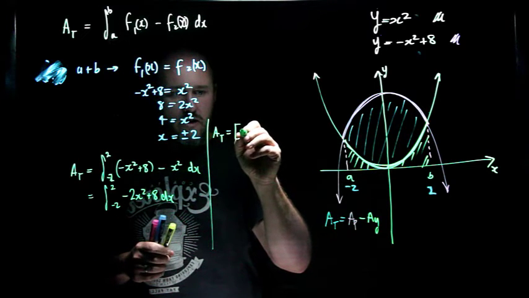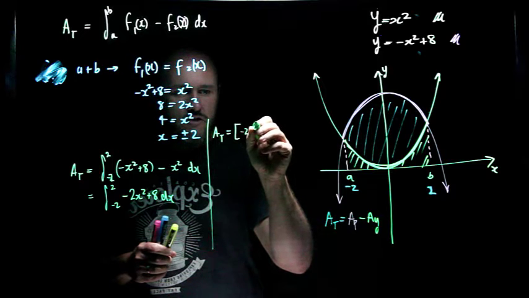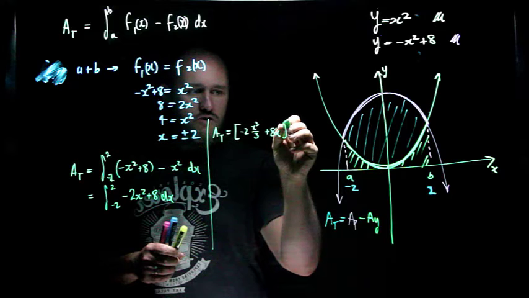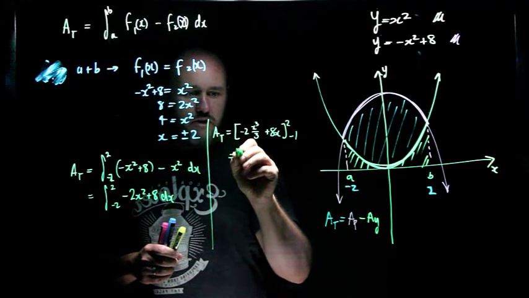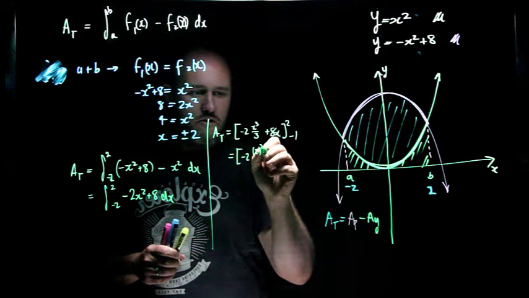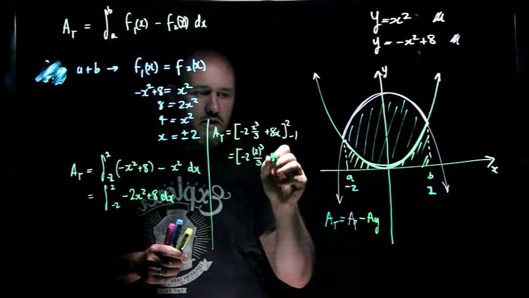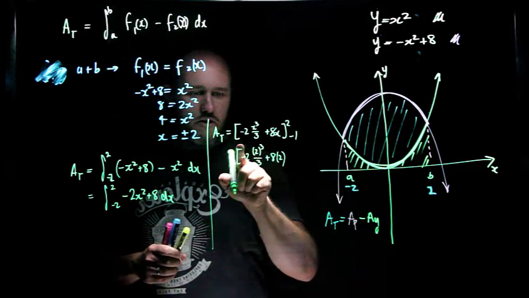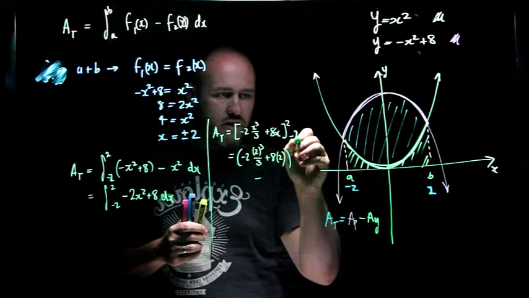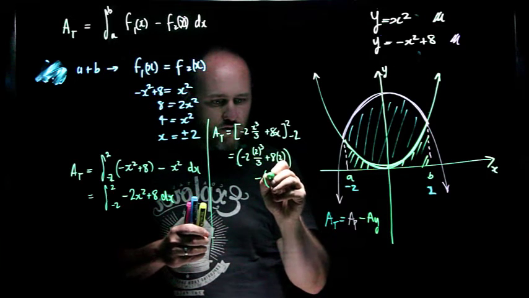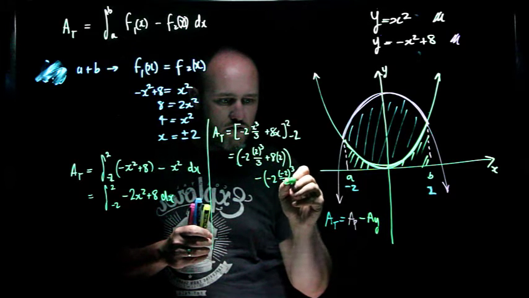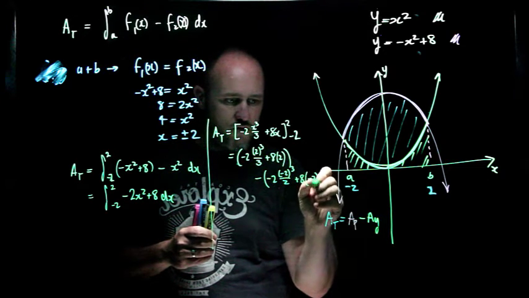Negative 2x squared becomes negative 2x cubed over 3 plus 8x between 2 and negative 2, and this becomes negative 2 times 2 cubed over 3 plus 8 times 2, and I don't need the square brackets now, this is circle brackets, minus, so that should be negative 2, I really desperately want to do that, negative 2 cubed over 3 plus 8 times negative 2.